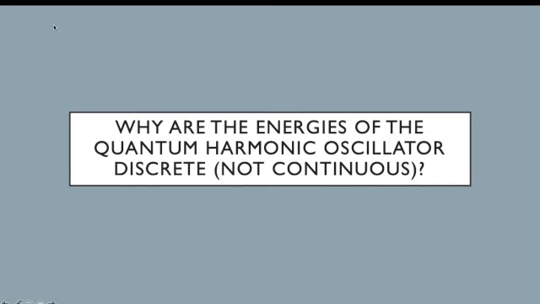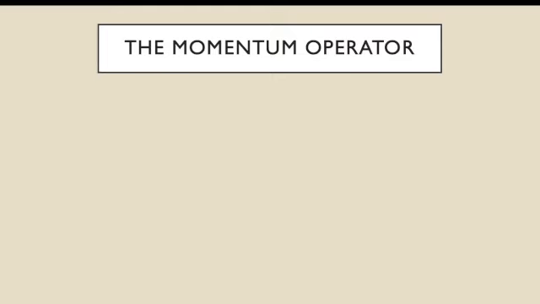So, we want to know why the energies of the quantum harmonic oscillator are discrete and not continuous. To start off with, I just want you to consider, as a refresher, the momentum operator. In quantum mechanics, it's postulated based off of wave stuff. I'm not going to get into it any more than that.